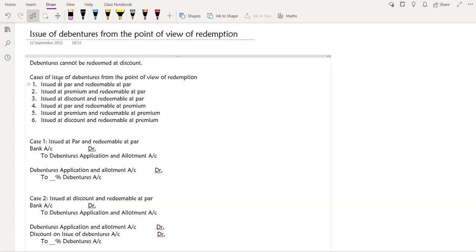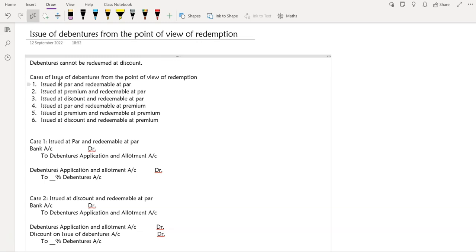Now let's come here. What are the cases and how are we going to record them? We issue the debentures at par, at premium, and at discount, right? This we had discussed before. Yes, ma'am. But when we redeem the debentures, we can redeem them at par or at premium. We cannot redeem the debentures at discount.